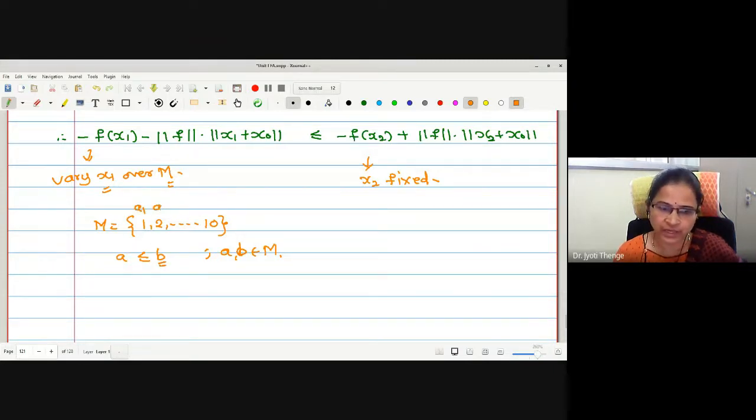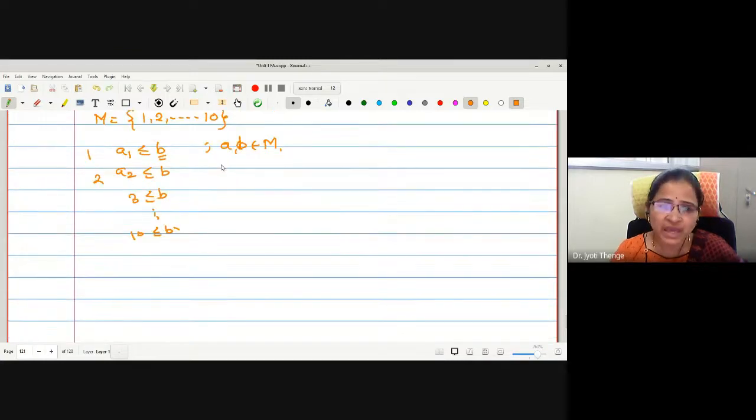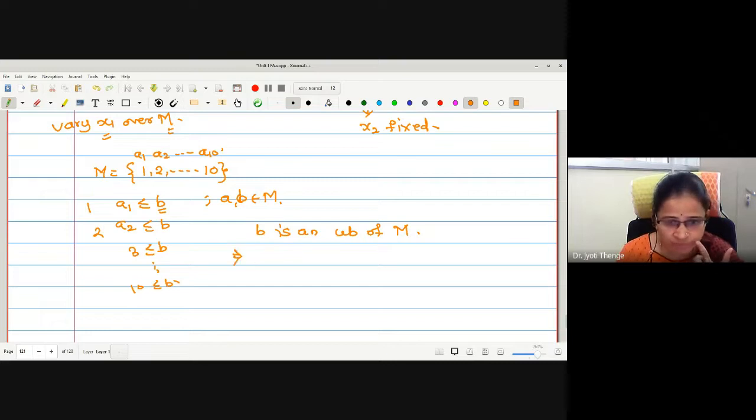How many A's will it be? A1, A2 to A10. For A1 less than or equal to B, A2 less than or equal to B. Or I can write directly 1 less than or equal to B, 2 less than or equal to B, 3 less than or equal to B, similarly 10 less than or equal to B. Therefore, may I say B works as an upper bound of the set M. If B works as an upper bound of M, then what is the relation between the supremum of M and this B?